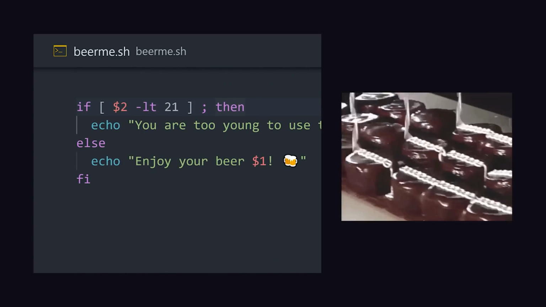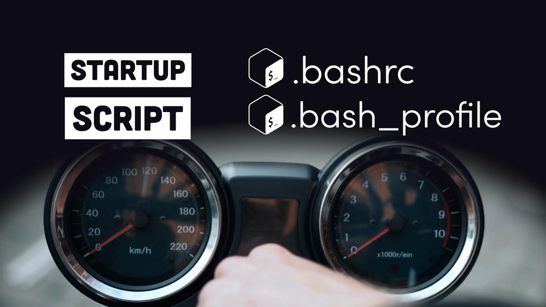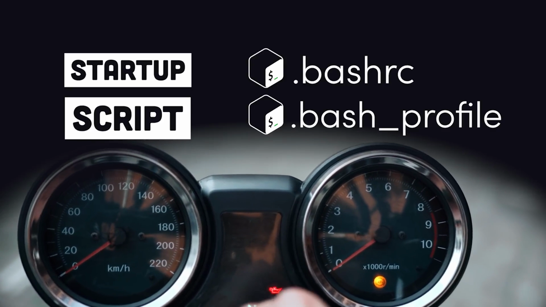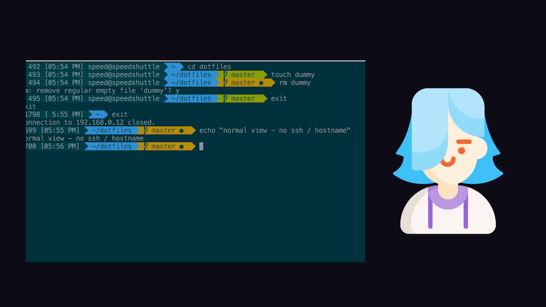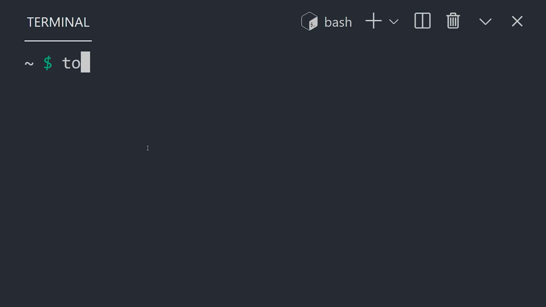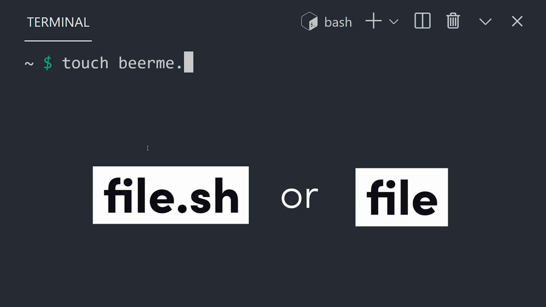When you first launch the shell, it actually runs a startup script that's defined in the bash profile or bashrc file on your system. This allows you to customize the behavior and appearance of the shell whenever you start a new session. You can add your own custom bash scripts to any project by creating a file that ends in .sh or no file extension at all.